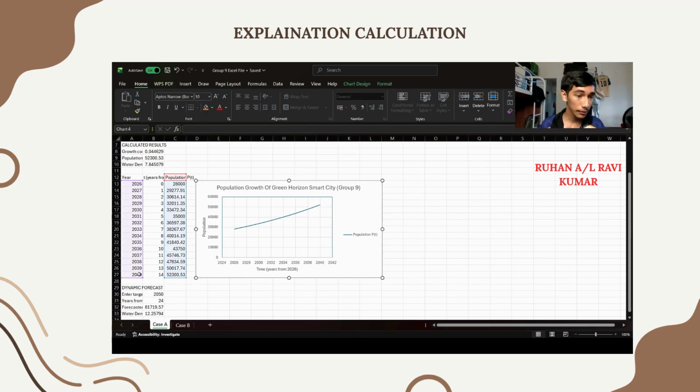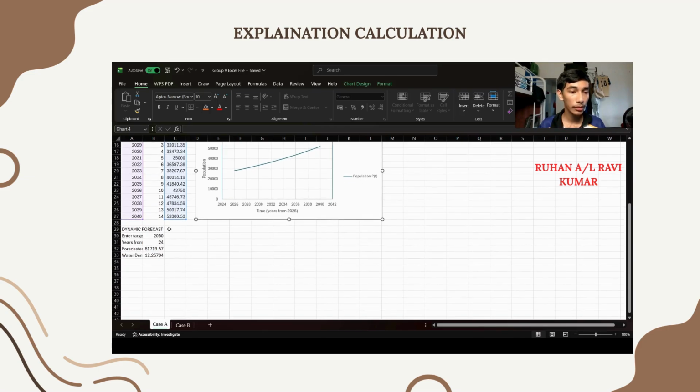So we got the year. We just know it's until 2040, and this is the T years, and this is the formula I used to calculate the population. I use this formula, and this is the graph according to the data. As you can see, year and population.